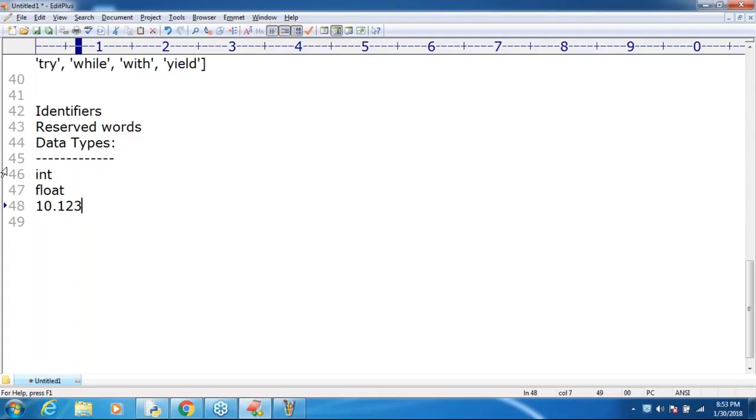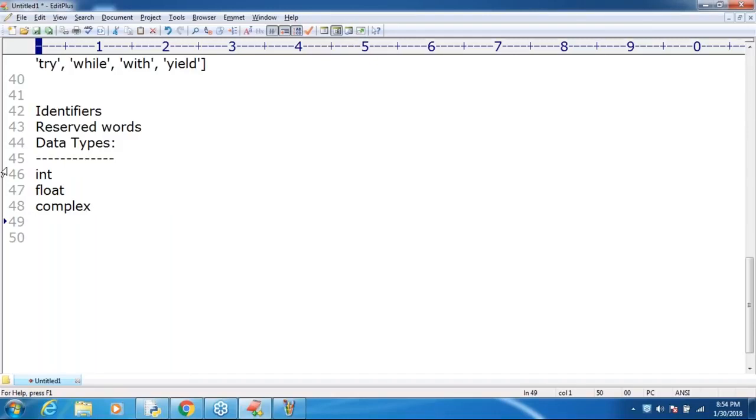Like after this, 1 point something I require to represent, sir, then happily we can go for the float type, right? Remember. Next, there is one more very important specialty, sir. In Python, we have a complex data type also. Such a type of thing is not available in Java also, sir.